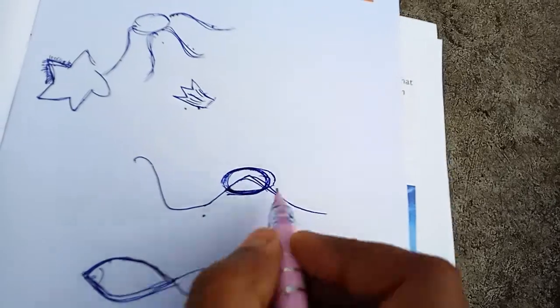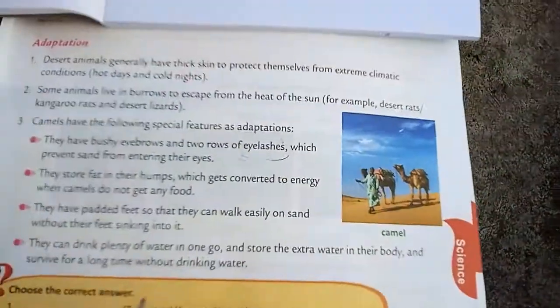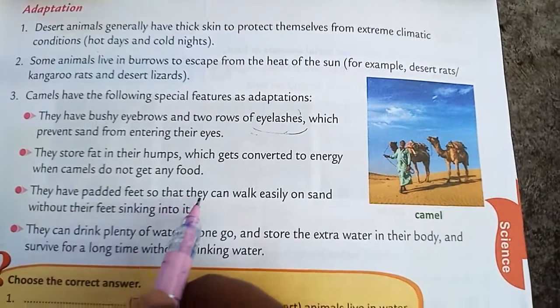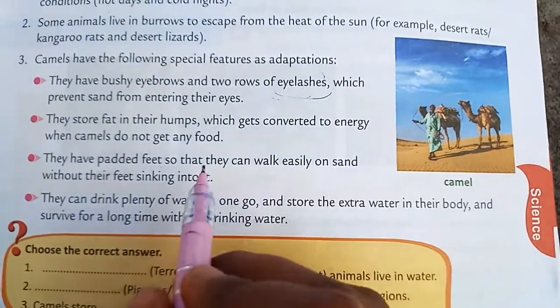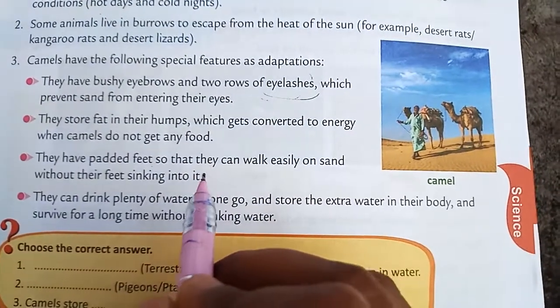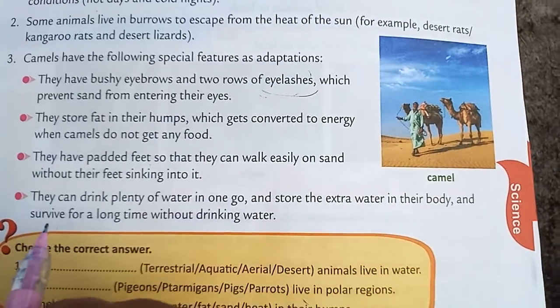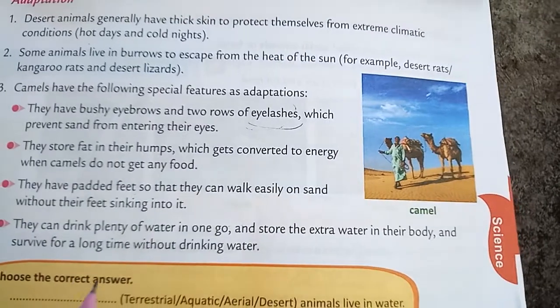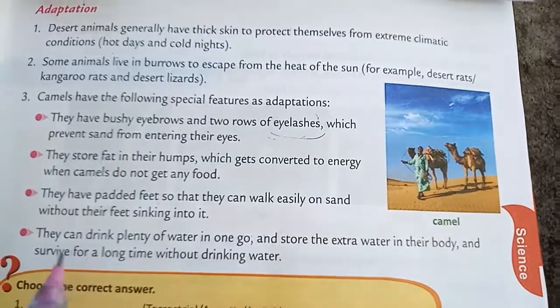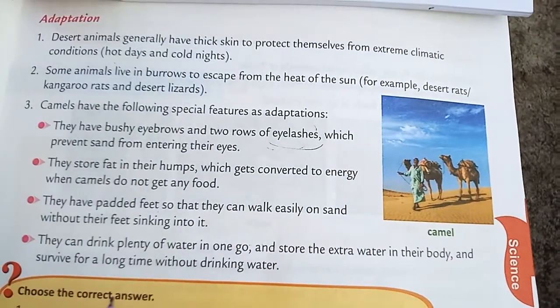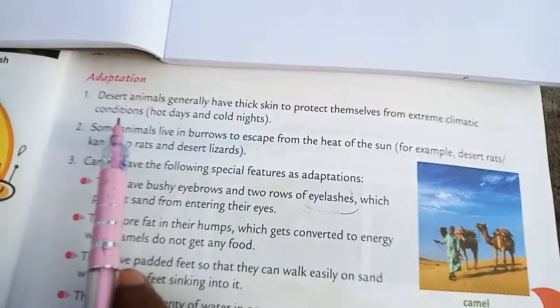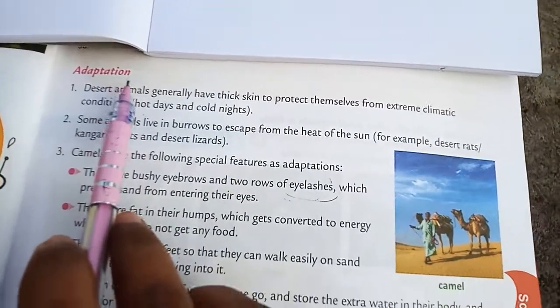This is the special adaptation in the camels. Next, they have padded feet so that when they are walking in the sand they can walk freely. Next, they drink plenty of water and they can store the water for a long time. So when they do not get water also, they can easily survive in the deserts. These are the adaptations for the animals living in deserts.